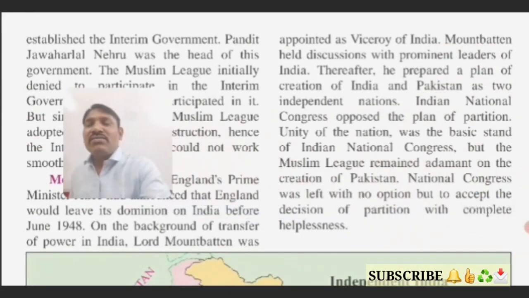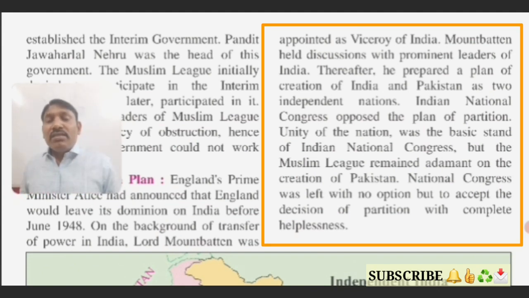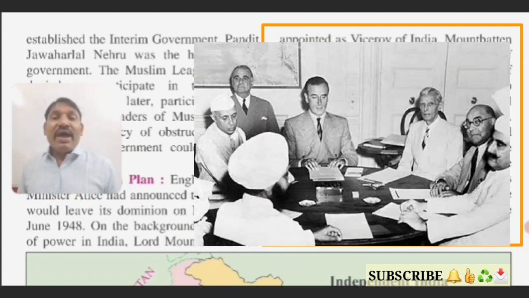And on this background of transfer of power in India, Lord Mountbatten was appointed as the Viceroy of India. Okay, students, it is very important to understand, on the background of transferring the power in India, Lord Mountbatten was appointed as a Viceroy of India, and Mountbatten came with a plan. But before planning, Mountbatten had discussion with the prominent leaders of India. Thereafter he prepared a plan of creation of India and Pakistan as two independent nations.